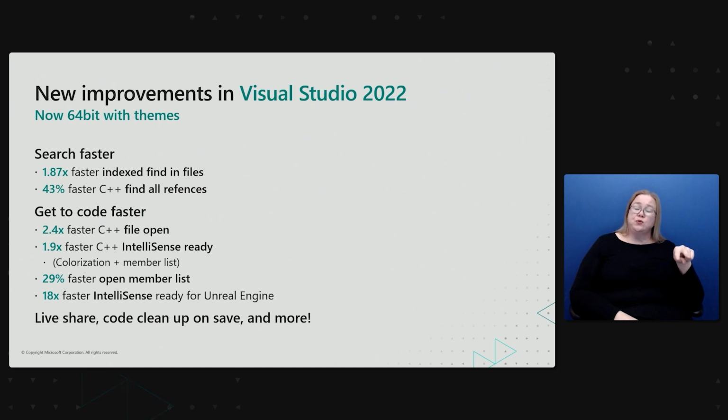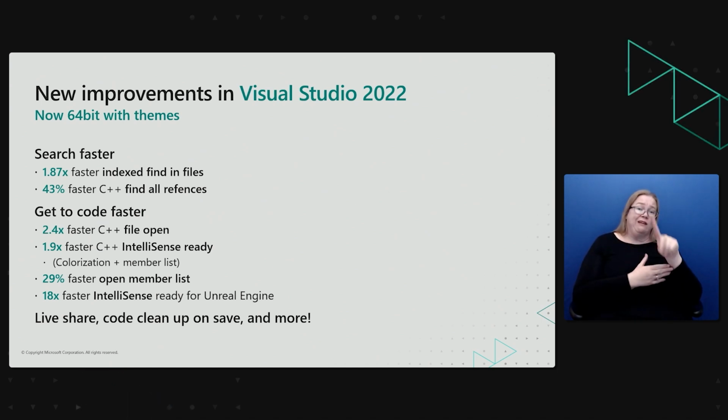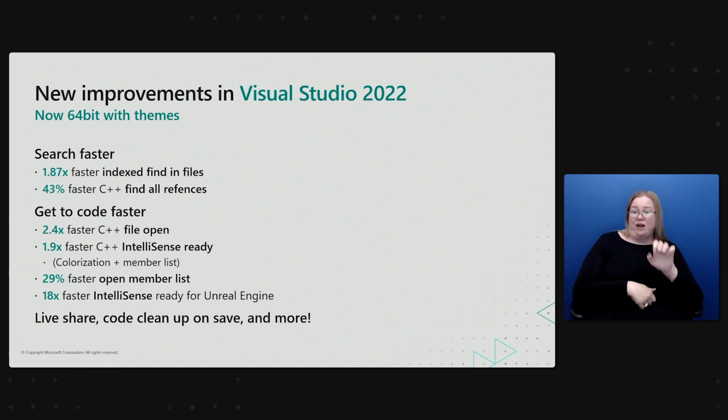In VS 2022, you can now use code cleanup automatically whenever you save a file. Code cleanup will make sure your code is properly formatted and your coding style preferences are applied. Currently, this feature is available for .NET. C++ support is not currently available.